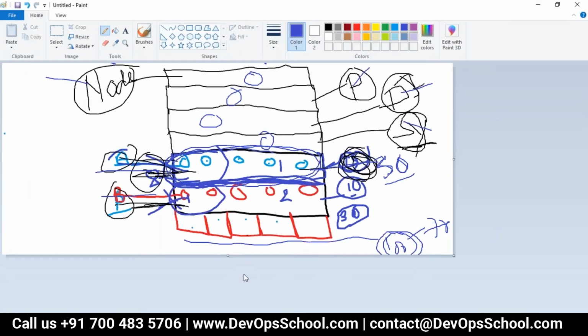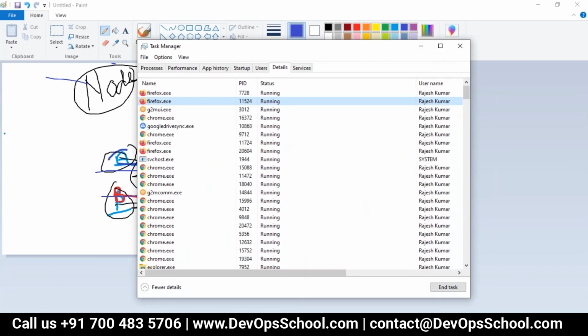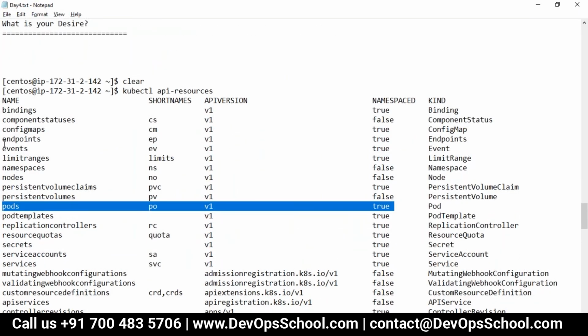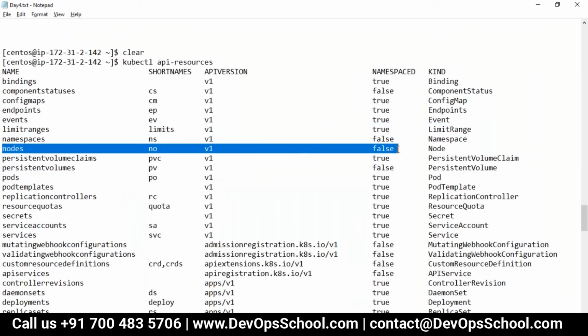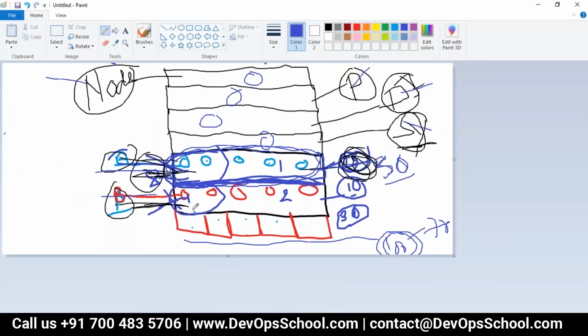Access also has not been applied, but typically we use it for this purpose only. Okay, so now look at this. If I look at node, which is one more resource, node is false. Why? Because where is the node lying? Node is lying here, not inside a namespace. So node is at the cluster level, not at the namespace level. That is the reason it is false.